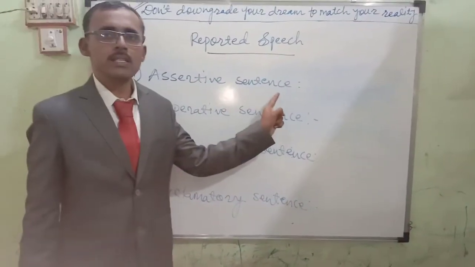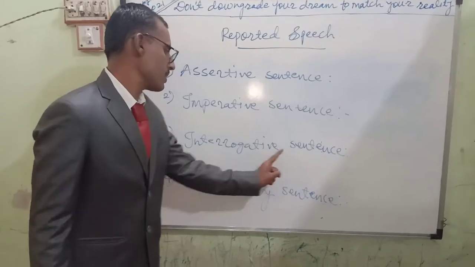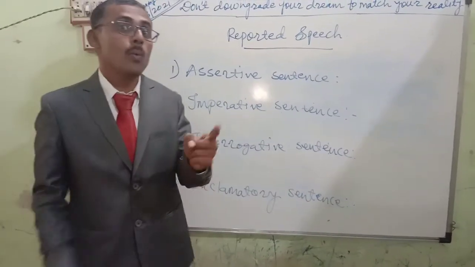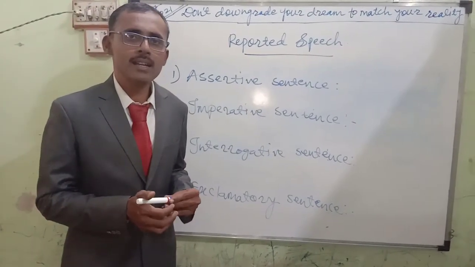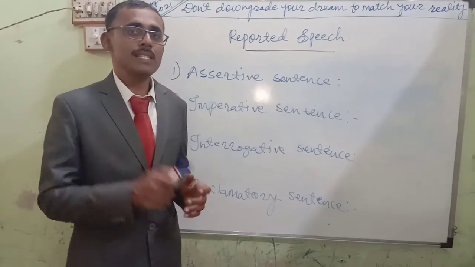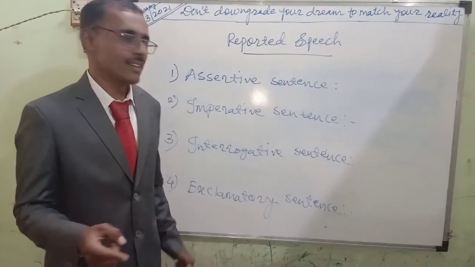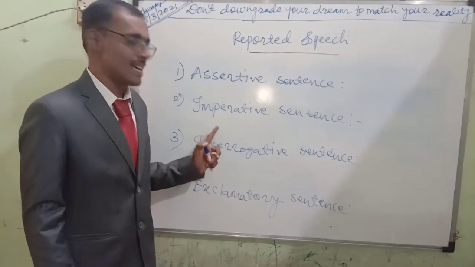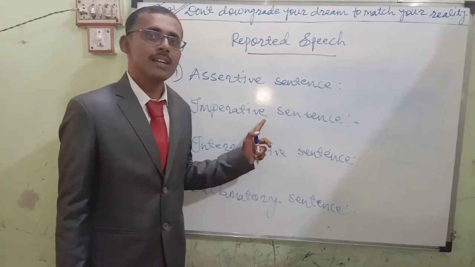Assertive sentence, you know the sentences. Imperative sentence, interrogative sentence and exclamatory sentence. One by one we'll see all the sentences. Do you remember the first example, my dear? The first example, the principal said to the gardener. That example, do you remember? Yes, this example is an imperative sentence. Please give me a glass of water.